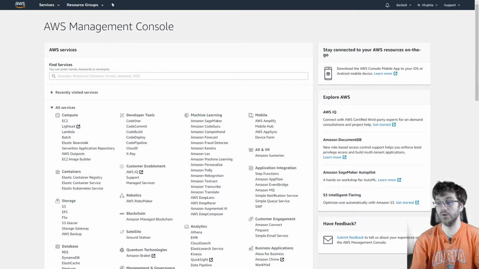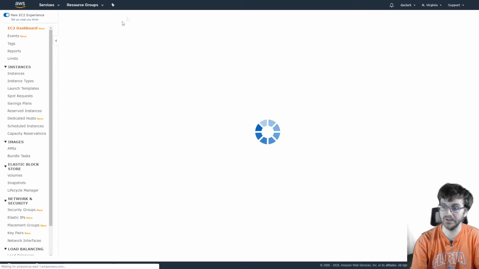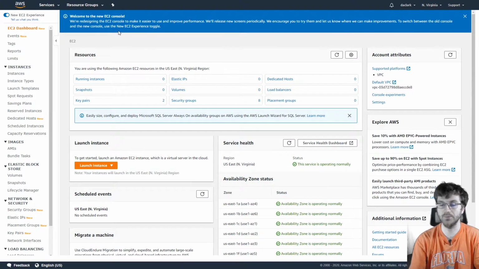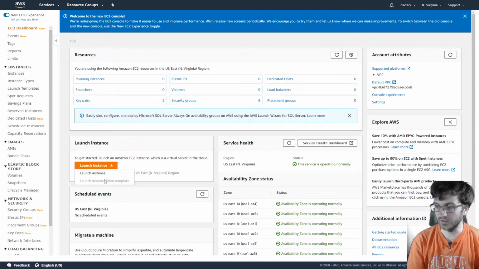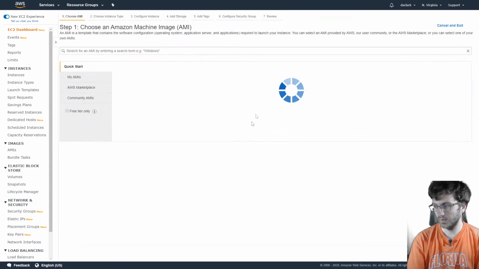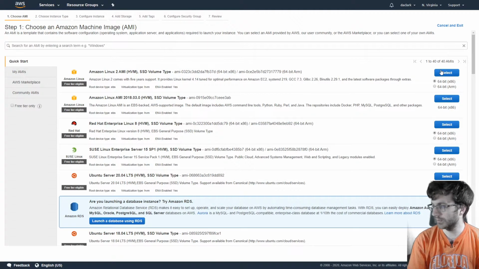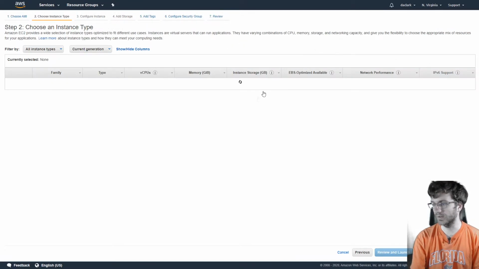All right, now I'm going to show you another simple service. I mentioned EC2 before. So we're going to go to EC2, and we're going to make a very simple free EC2 server that runs all the time. So we're going to click Launch Instance. And then we will launch a Linux instance, because those are pretty simple to use. So we're going to select the first one.